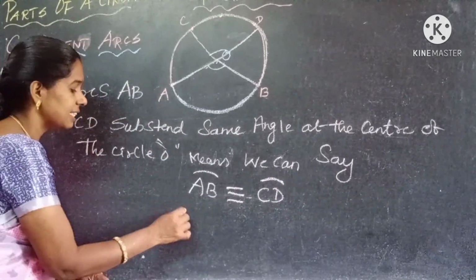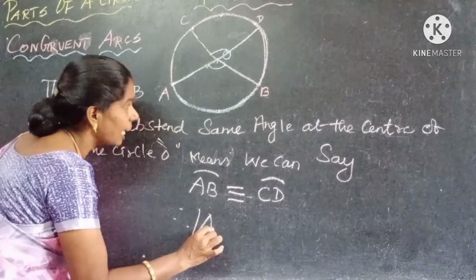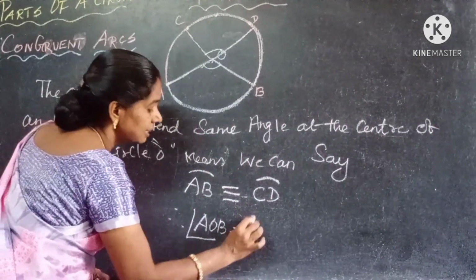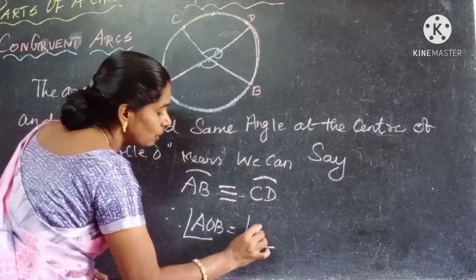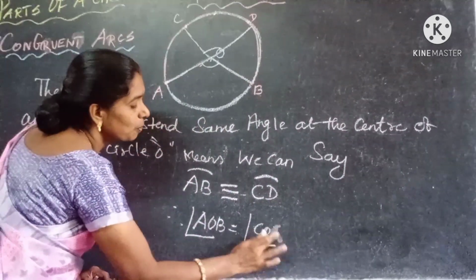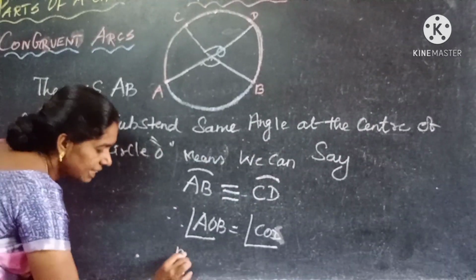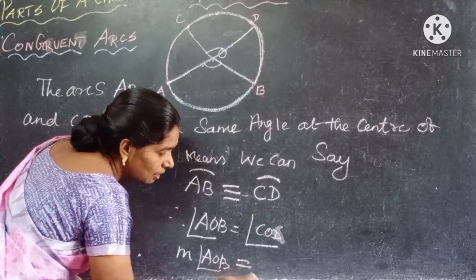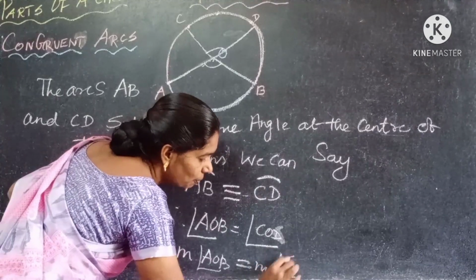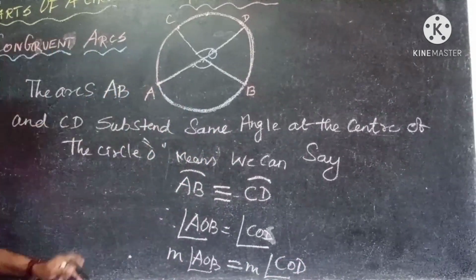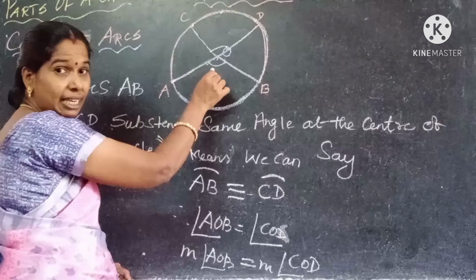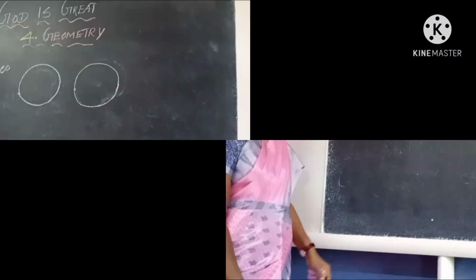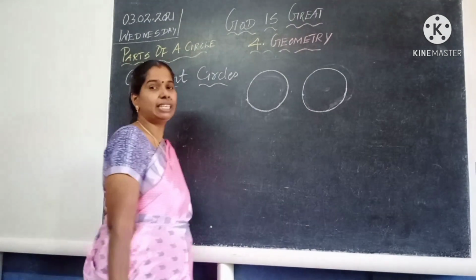So we can write here angle AOB is equal to angle COD. In angle form we can write M of angle AOB is equal to M of angle COD. So what is the name of these arcs? If they make the same angle at the center, they are congruent arcs. Okay.